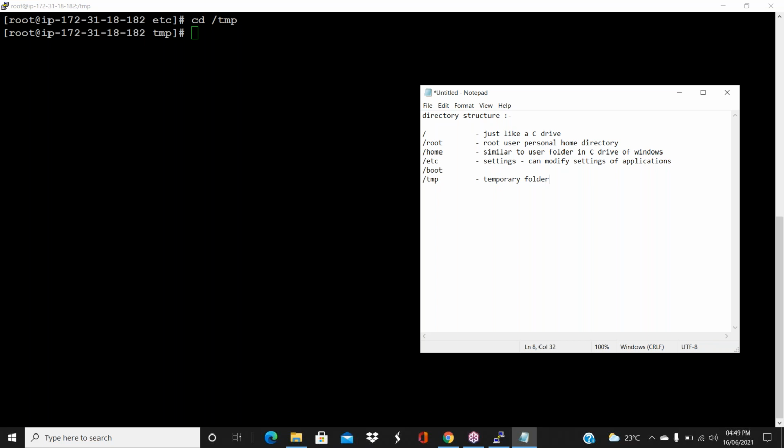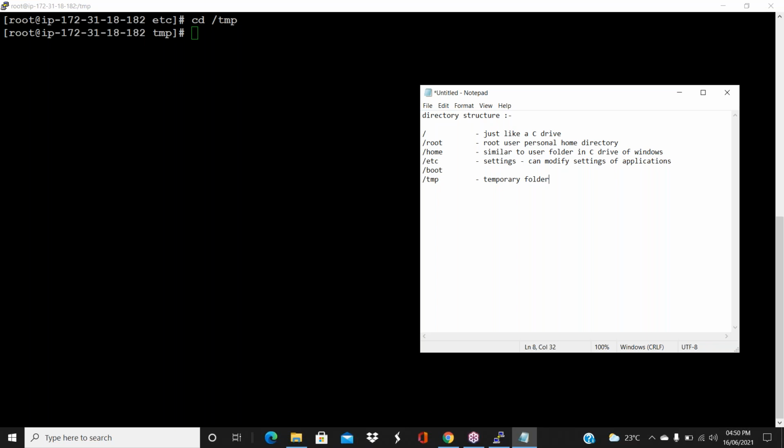So just for performance, guys. You also can use this folder, but temporarily. Important files you should not keep under this folder. Make sure that only small files, which you want temporarily, you store here. If you feel the file is not important for you, then only.